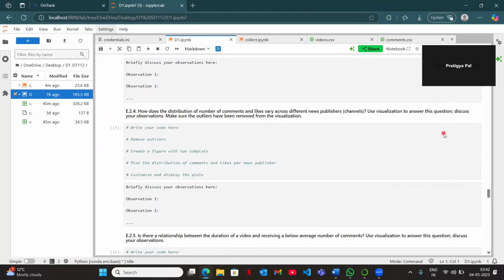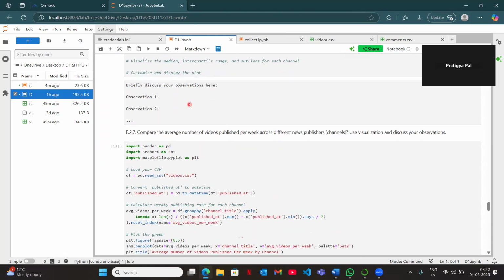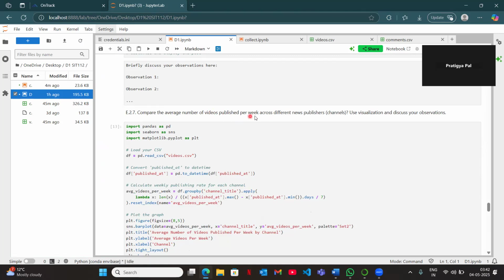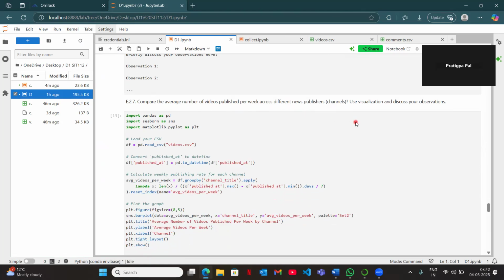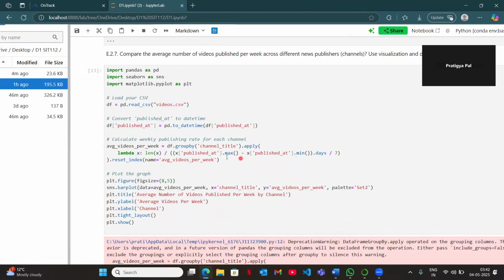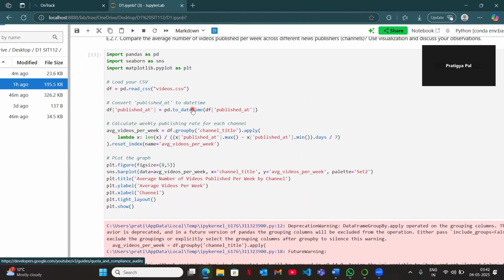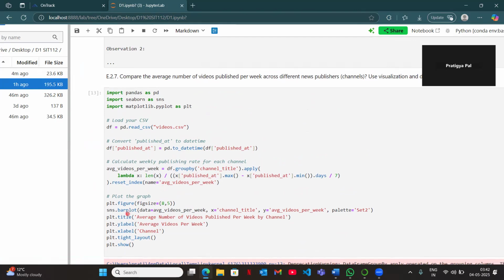Talking about E2, I have solved question number 7, which asked me to compare the average number of videos published per week across different news publishers. For this, I created a very small function to calculate the average number of videos published per week. I've used a very simple formula, max minus min divided by 7, to calculate the average videos. Again, it wasn't specified in the question, so I decided to use a bar plot because it's easier to compare using a bar plot.